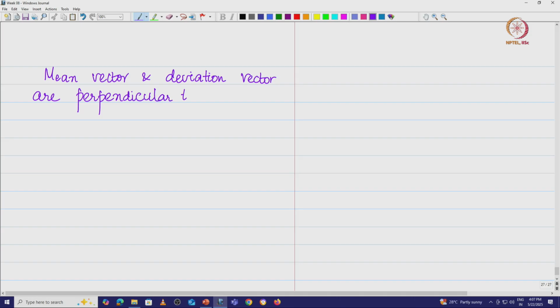That means the mean vector and the deviation vectors are orthogonal to each other. You can check with the other vector as well and you would get this.